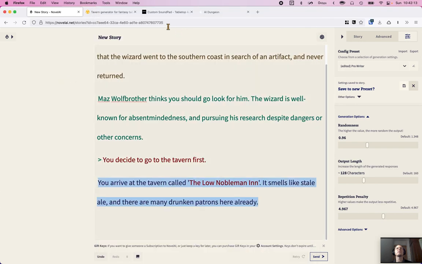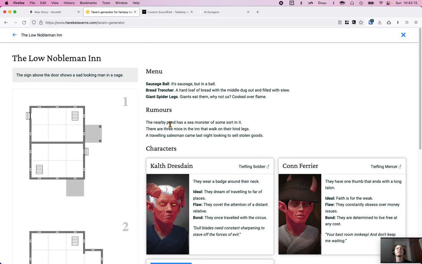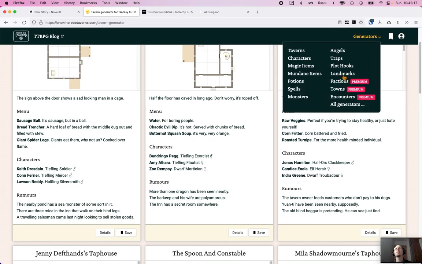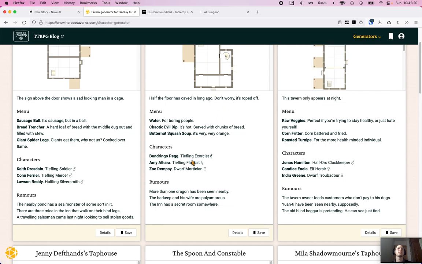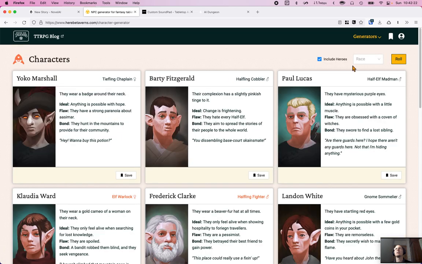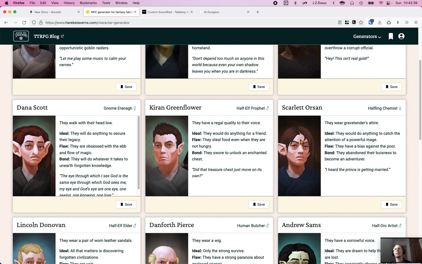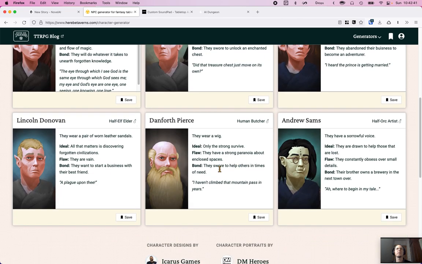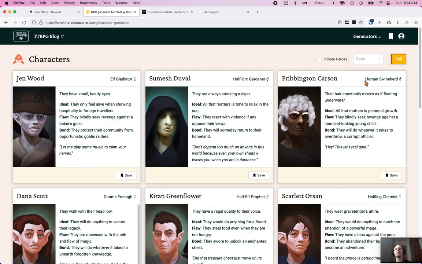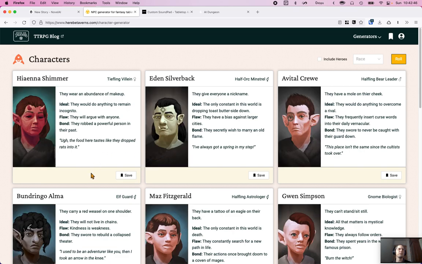We need a wizard generator, so we go over here, exit out, generate characters, maybe, and then we go to wizard or something like that. What would wizard be? Gladiator, prophet, chemist, artist, butcher. Okay, just keep rolling until we try to get a wizard.